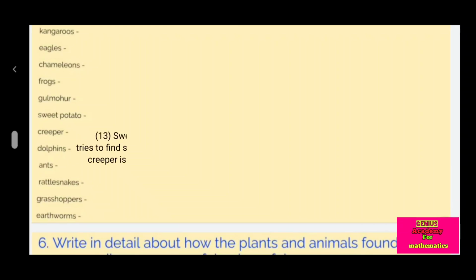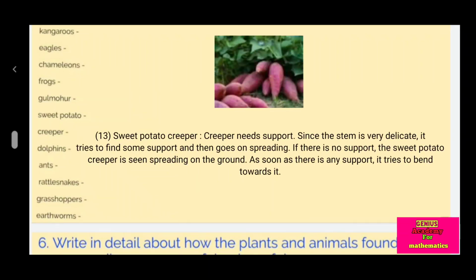Sweet potato creeper needs support since the stem is very delicate. It tries to find some support and then goes on spreading. If there is no support, the sweet potato creeper is seen spreading on the ground. As soon as there is any support, it tries to bend toward it.